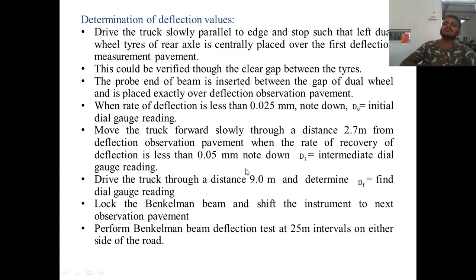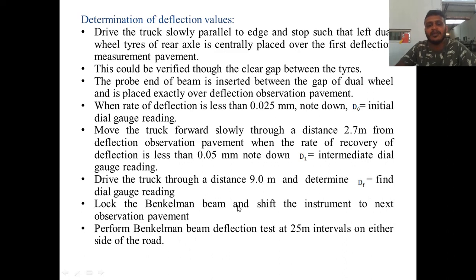Then the deflection measuring device is again placed in a similar way to what we did for the first point. When the rate of recovery is less than 0.05 mm per minute, note down the intermediate dial gauge reading, that will be DI. So D0 is the initial dial gauge reading and DI is the intermediate dial gauge reading. Now the truck is made to move further to a distance of 9 meter from the second point, and a similar procedure is adopted to get the final dial gauge reading, which is called DF.